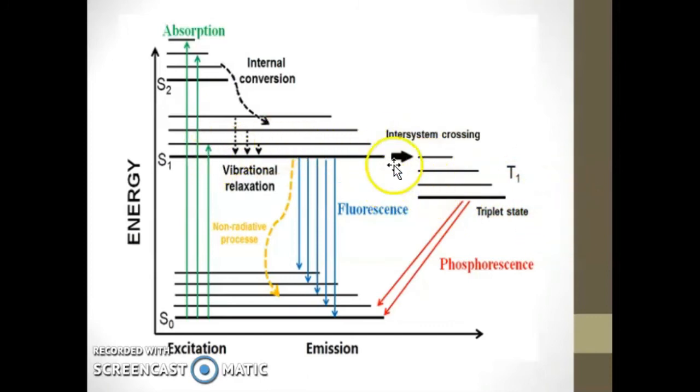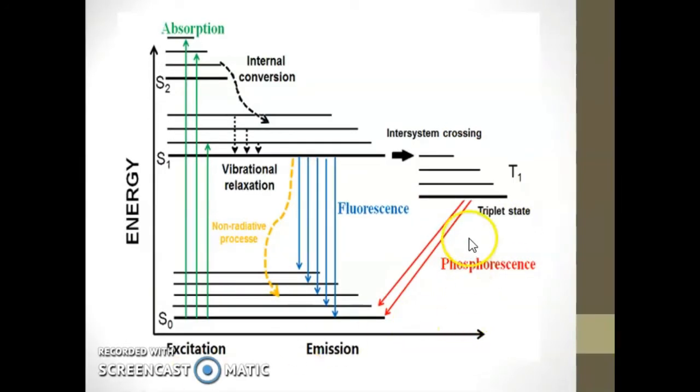Why is intersystem crossing slower than internal conversion? The answer is that intersystem crossing is formally a spin forbidden process, hence it is slower than internal conversion.